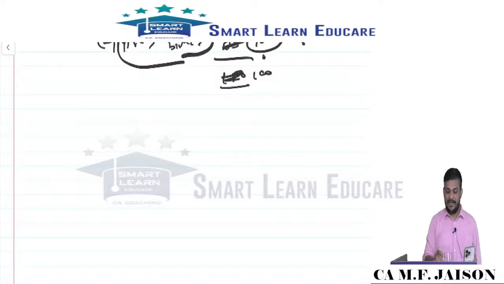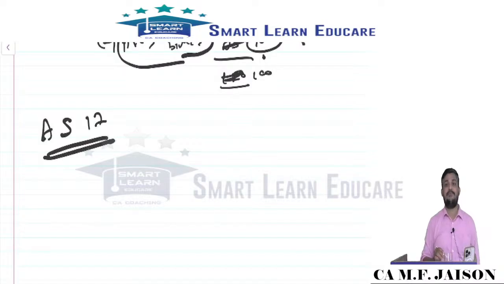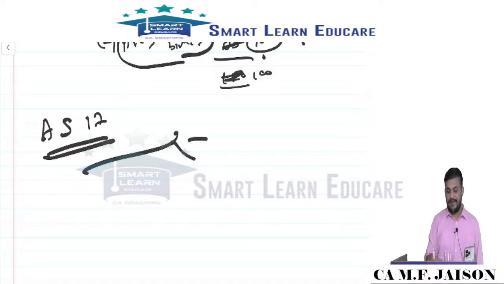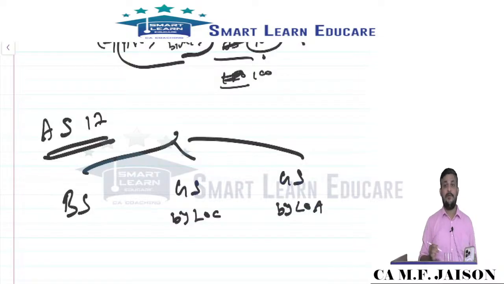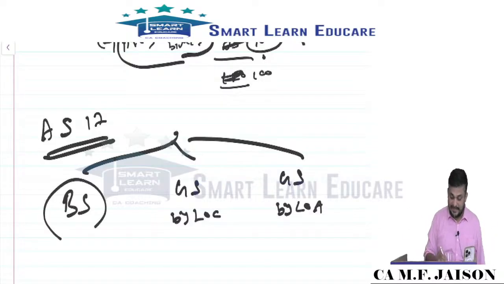Before the asset based standard, let me quickly discuss AS 17, my dear friends. Segment reporting. What we primarily understand is that every business will have three categories of segment: business segment, geographical segment by location of customers, and geographical segment by location of assets. A company dealing in different products, we call it a business segment.